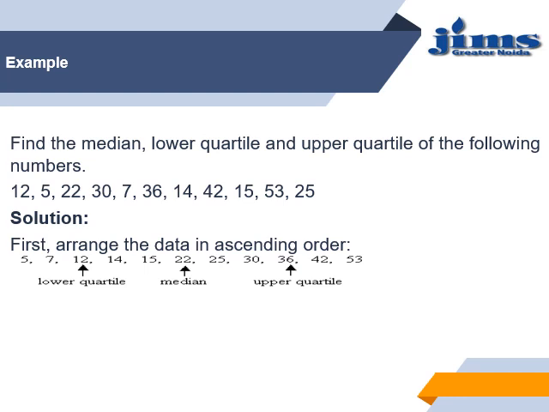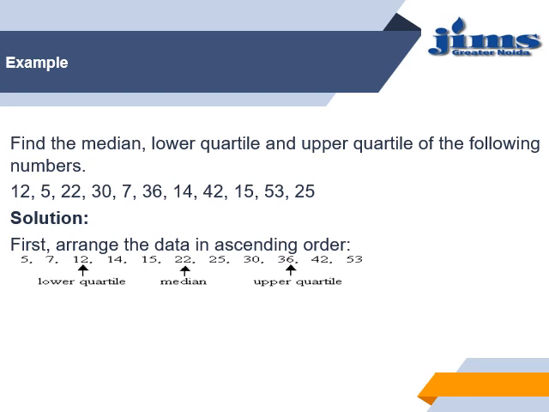Start with 5, then 7, then 12. It goes on like this up to 36, 42, 53. So we have 11 numbers of data.